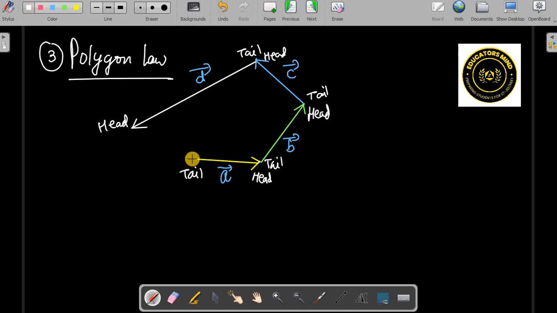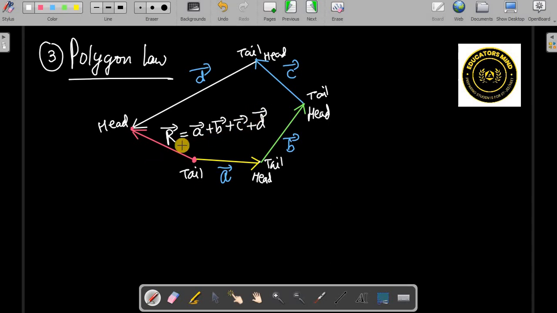So finally we should locate the tail and head and try to join them, but the direction should be opposite, right? So you can join it like this, the direction going from the tail of the first to the head of the last. Okay, that will represent the resultant vector. Here the resultant vector is representing a plus b plus c plus d, right? Because four vectors we have taken.